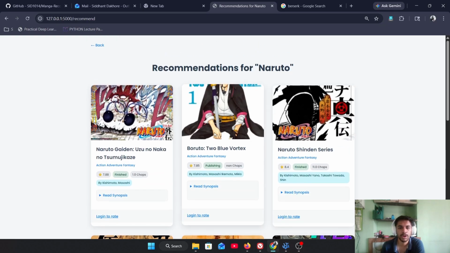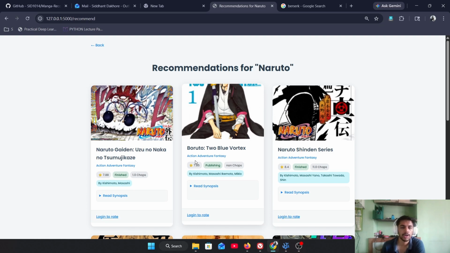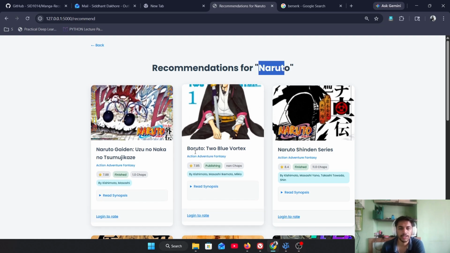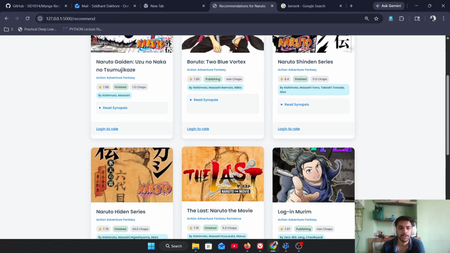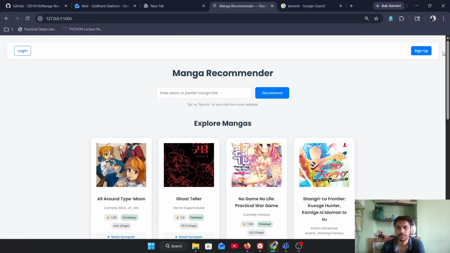So these are the mangas whose synopsis and genres are similar to the manga the user gave us, like Naruto. Naruto Gaiden, Boruto, these are sequels and prequels of that manga. This is the CBF system.